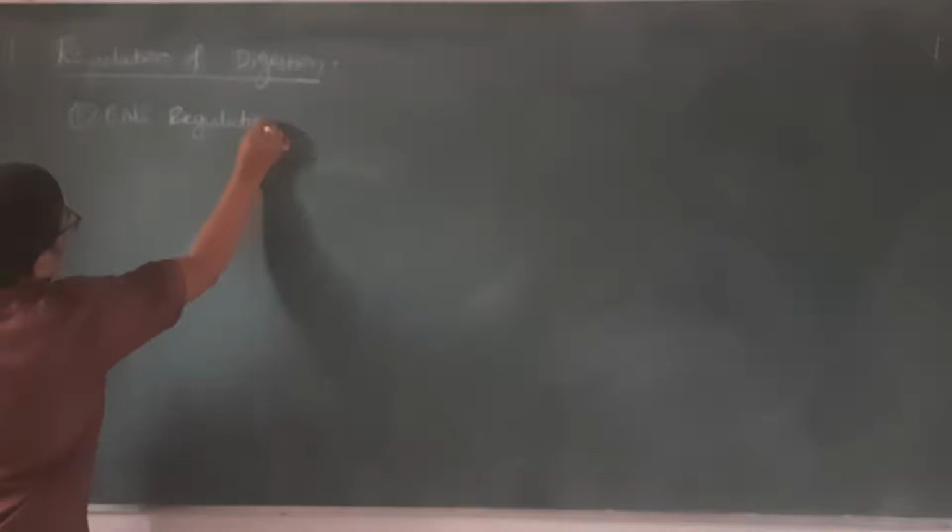When we talk about regulation, our digestive system is under the control of three important mechanisms. Number one, CNS regulation, the central nervous system also regulates. Number two, the conditioned reflex, we call it. Then number three, gastrointestinal secretions are also known to control our mechanism of digestion.